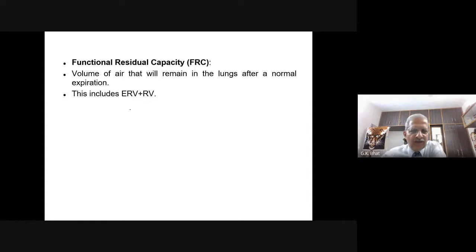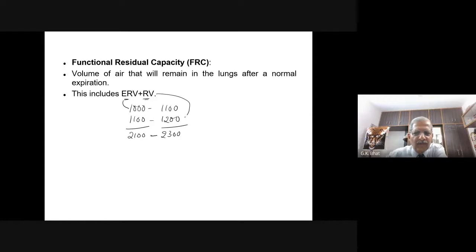Expiratory reserve volume is 1000 to 1100. Residual volume is 1100 to 1200. If you add these, it is 2100 to 2300. So this is ERV plus RV. This is ERV, this is RV. It comes to 2100 to 2300. This is the functional residual capacity.